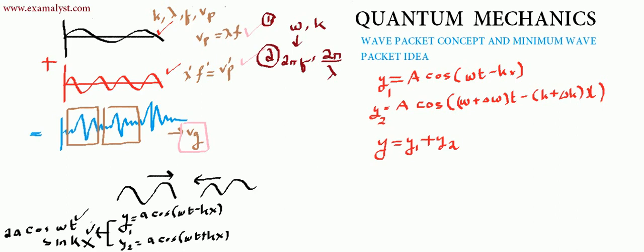So take a look, just add them. What I want to say is, here you won't get standing waves, because y1 and y2 are both in the same direction, both going from left to right, and then you have added them. The interesting thing is both have different lambda and frequency. Agreed?